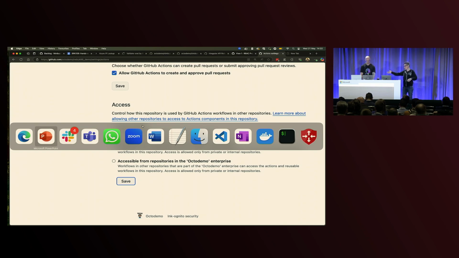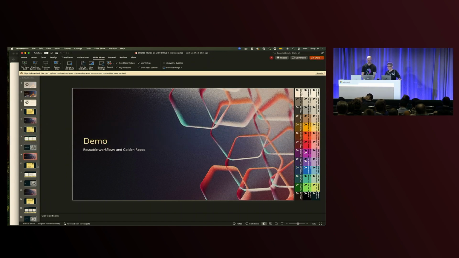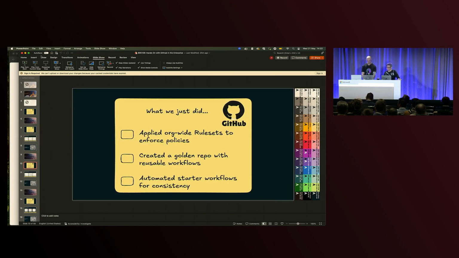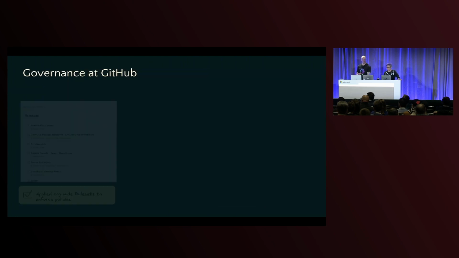And you can do it, the two options that are on the screen, you can do it either from the organization level or the enterprise level. So you can kind of scope it down. So with that, what we've talked through is we've looked at how we're going to do our rule sets, how we can do golden repos, and how we can enable a repo to share its workflows, share those pipelines as templates across our organization.